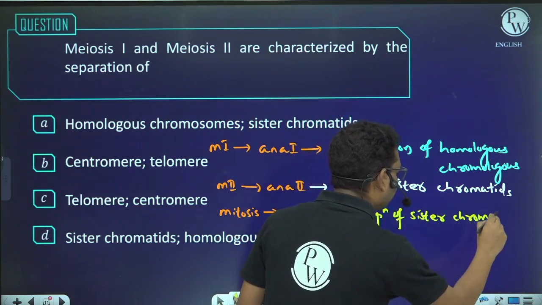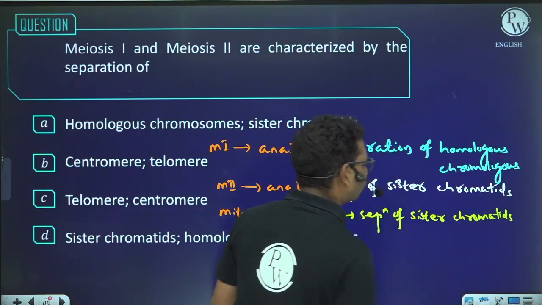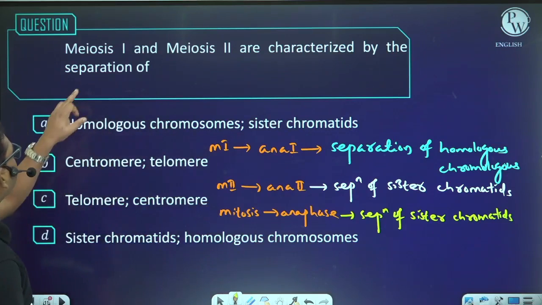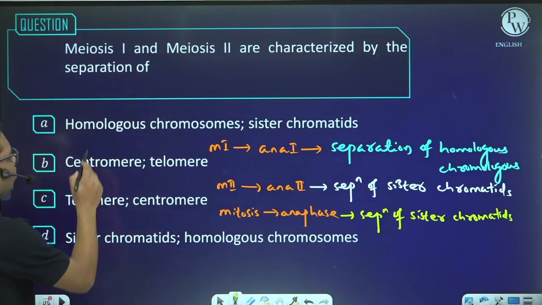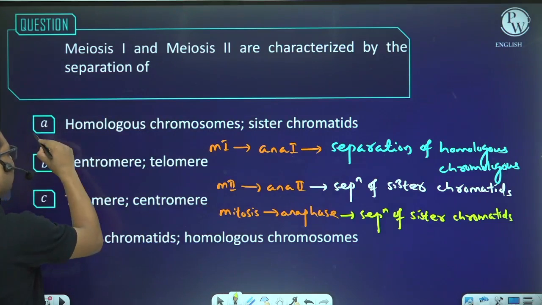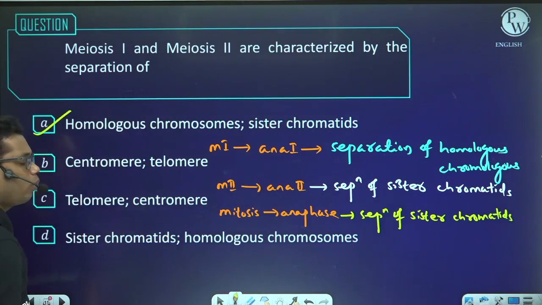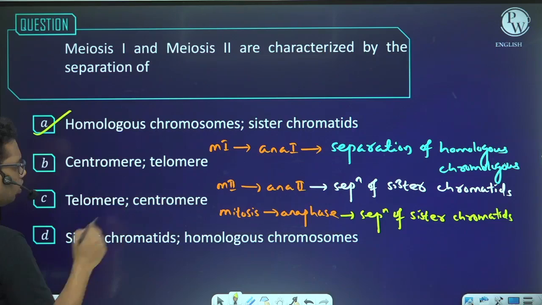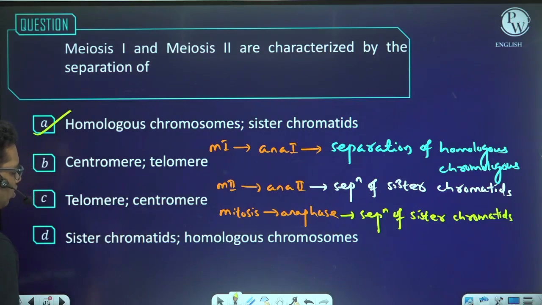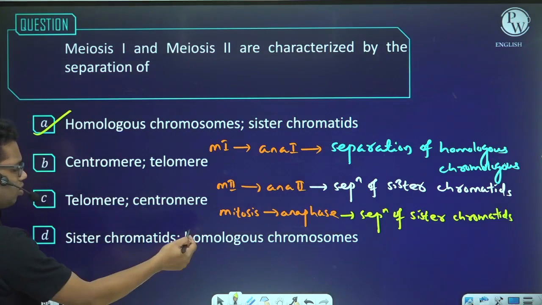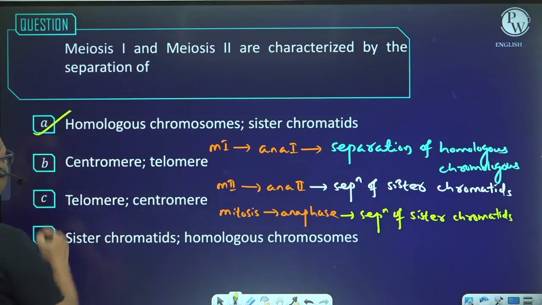So I can say meiosis first and meiosis second: homologous chromosomes and sister chromatids, this is the answer. Centromere and telomere, no, this is not the answer. Telomere and centromere, this is not the answer. Sister chromatids and homologous chromosomes is just the opposite. So the answer will be A.